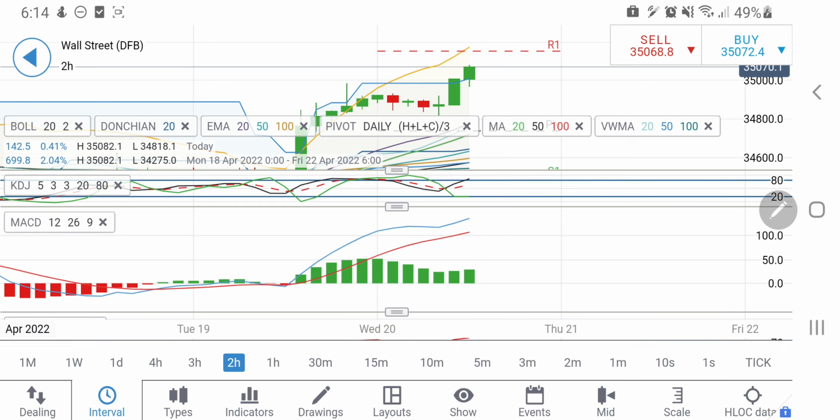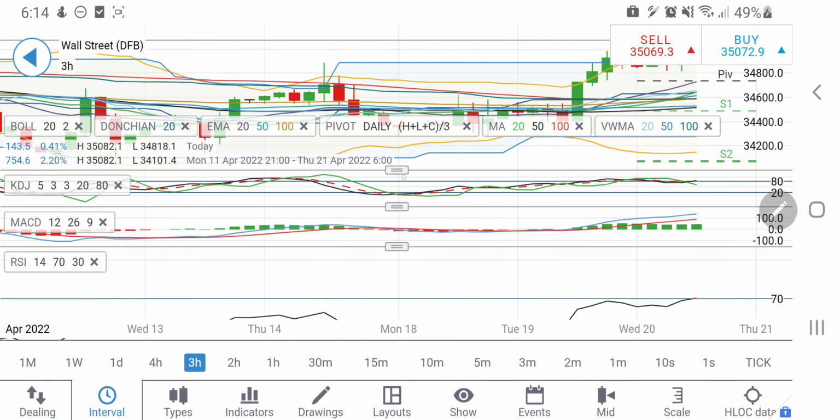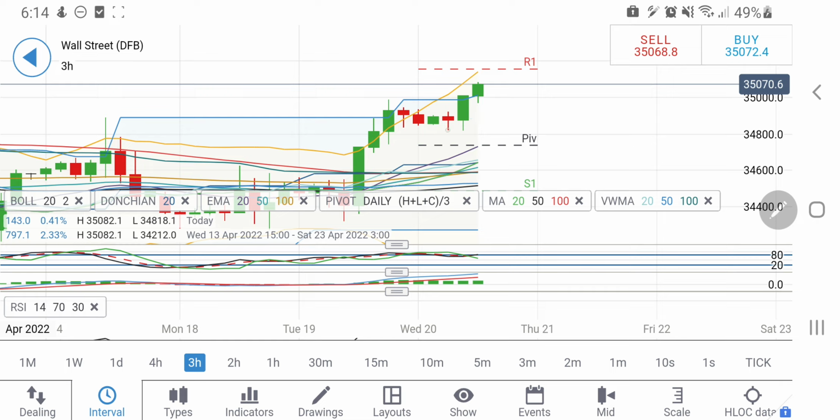On the 2-hour chart, stochastic is extremely overbought, MACD is wide divergent, and RSI is again extremely overbought here. Now look at the 3-hour charts. On the 3-hour charts, similarly, you can find that a double bottom has been formed. The support from 34,800 is taken, and with this as support, it is trying to rise.